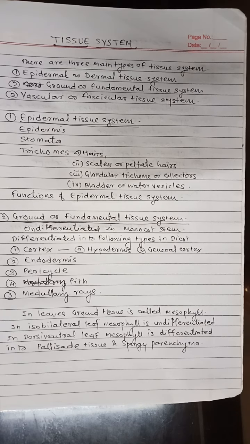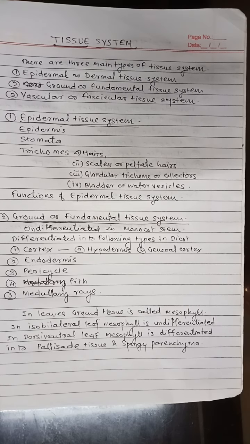Functions of epidermal tissue system: first, protection of internal tissue against injury and climatic fluctuations. Second, prevention of water loss in large amounts from the body of the plant. Third function, protection of internal tissue against parasites, intense illumination and radiation.